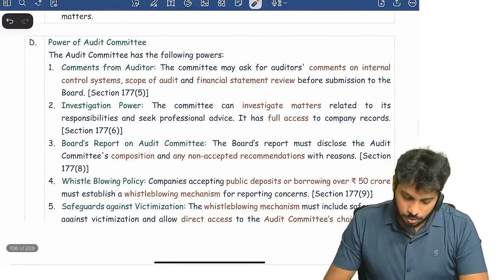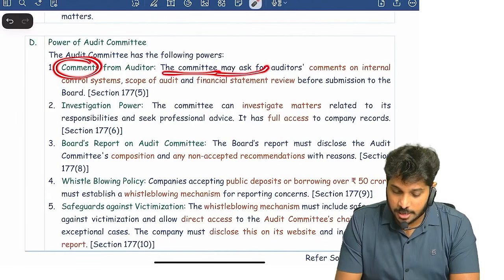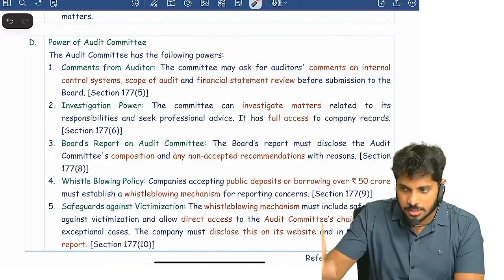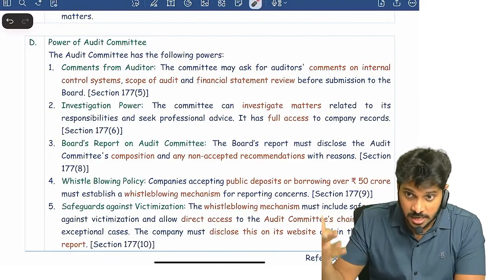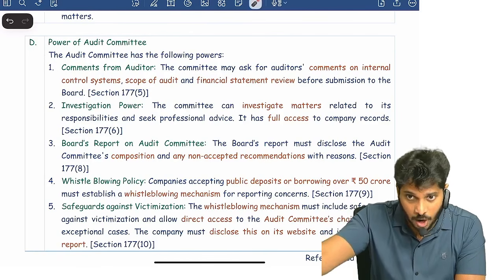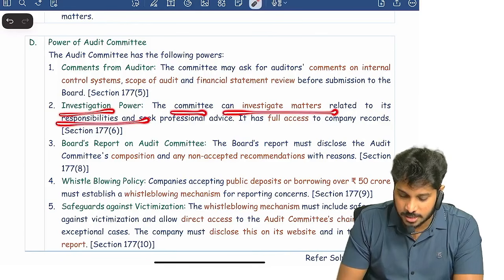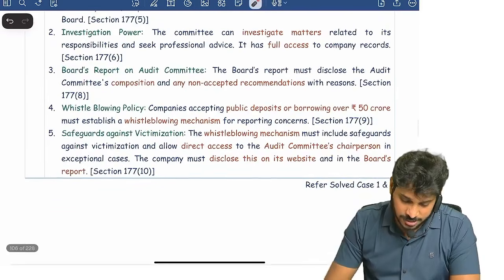Clear? Now, what are the powers of audit committee? The audit committee can ask for auditor's comments on various matters. So the audit committee will tell the auditor, sir, please focus on so and so 10 issues, please give me a report on that. They have the power to get comments from the auditor on various matters. The committee can investigate matters related to their responsibilities, and they can take professional advice.